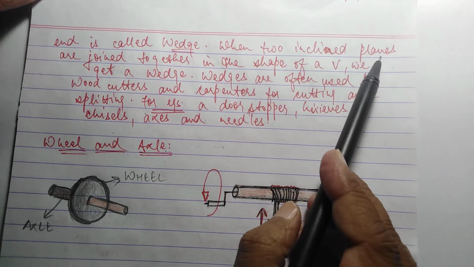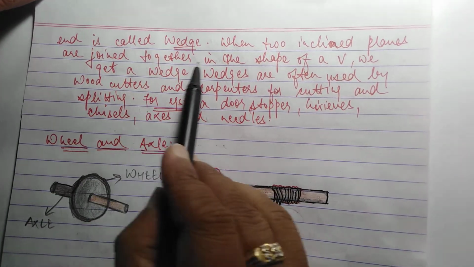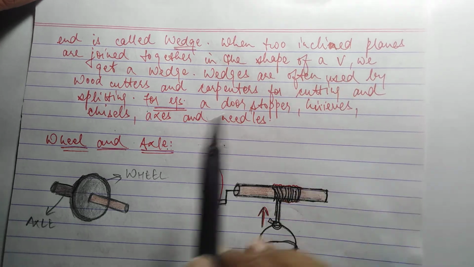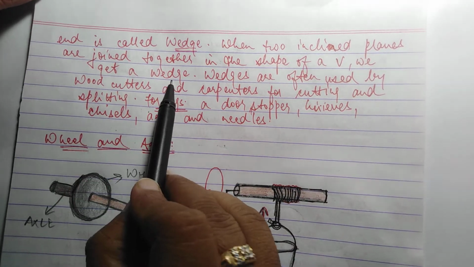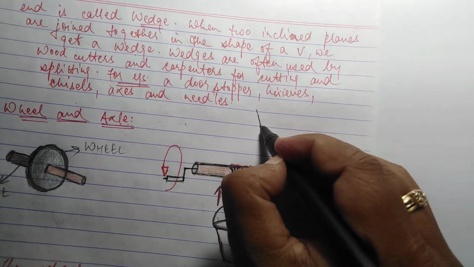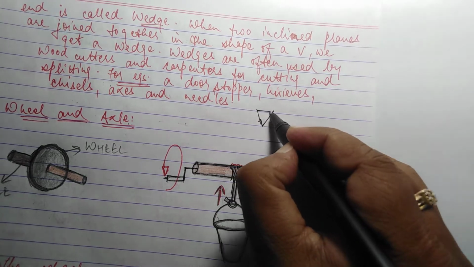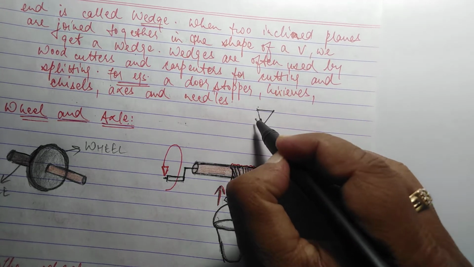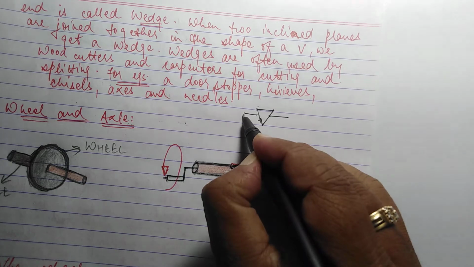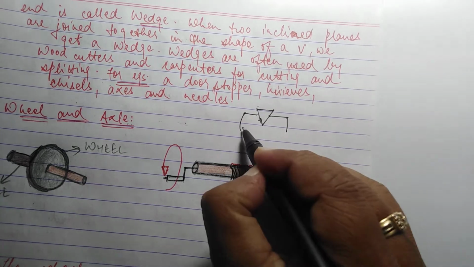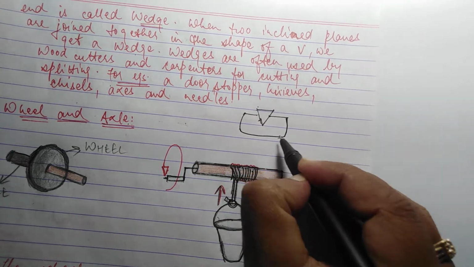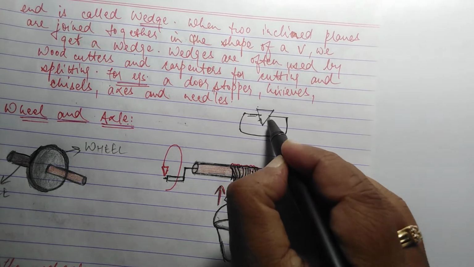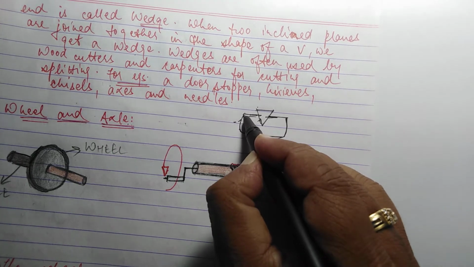When two inclined planes are joined together in the shape of a V, we get a wedge. Okay, like this. And when it is put in a wood with a force, the wood breaks from here.